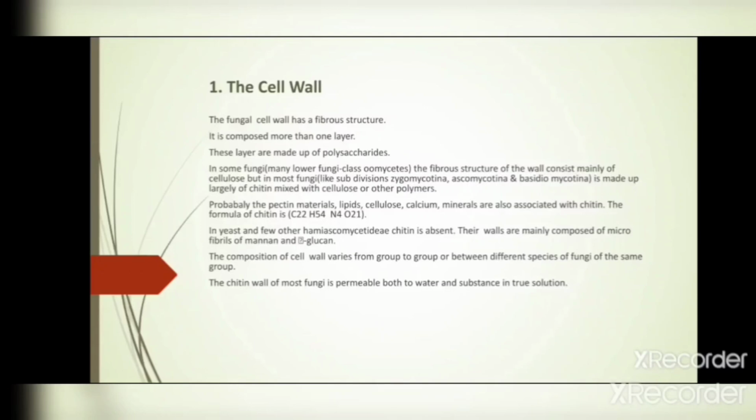So the cell wall of most fungi is made up of chitin, but the yeast, included in the class Hemiascomycetidae, has a cell wall made up only of cellulose. It means chitin is absent in the yeast cell wall. Their walls are mainly composed of microfibrils of mannan and alpha and beta glucan. It means the cell wall varies from group to group and between different species of fungi, and even within the same group the walls are made up of different materials. The chitin wall of most fungi is permeable both to water and to substances in true solution.